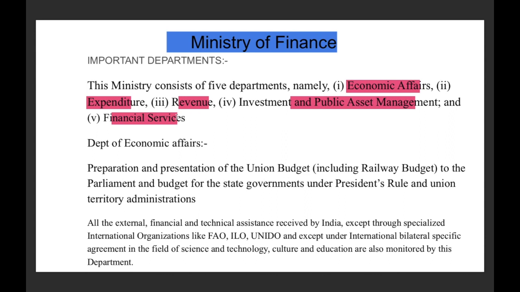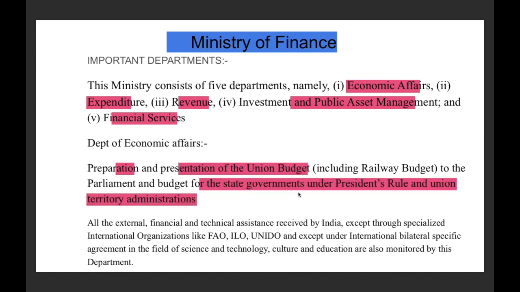Now coming to the Department of Economic Affairs, what is the function of the Department of Economic Affairs? This department prepares and presents the union budget and also the budget for the state government which is under president's rule, and also for the union territory administration. In the examination, I am pretty sure that you know that the Department of Economic Affairs is responsible for the union budget. But with respect to the state government under president's rule and the union territory administration, you may get confused. Therefore, you should focus on this important point.